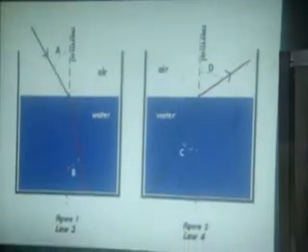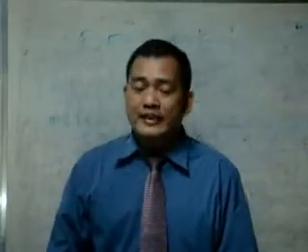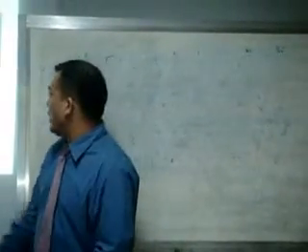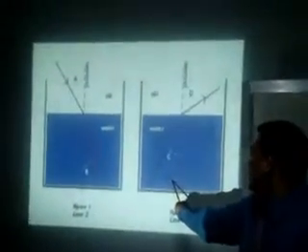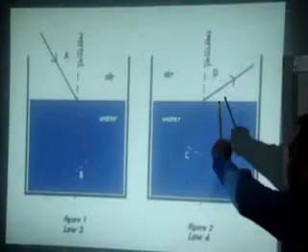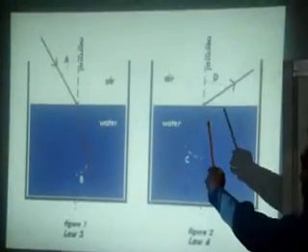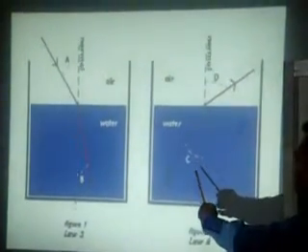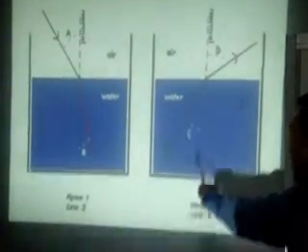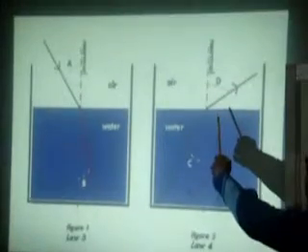For law number 4, that is when light passes from a substance of higher optical density to a substance of lower optical density. See it here. This is water, a substance of higher optical density, and air is a substance of lower optical density. So, angle C here is called the angle of incidence, while D here is the angle of refraction.